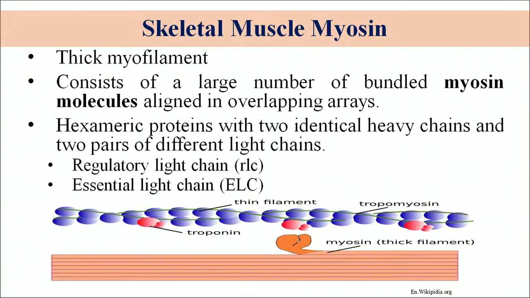This myosin is called the thick myofilament. It consists of a large number of bundled myosin molecules aligned in an overlapping manner. There is a hexamer of the protein, containing two identical heavy chains and two pairs of different light chains, the regulatory light chains as well as the essential light chains. Each myosin molecule contains a rod-like tail and two globular heads.